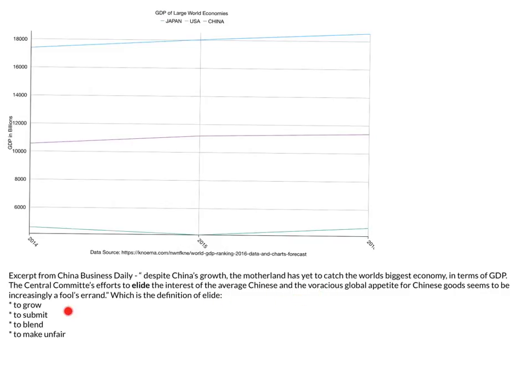So submit doesn't fit. To blend, the efforts to blend the interests of the average Chinese. So when we're blending something, we are putting two things together. And so blend is the correct answer because the word allied means to combine or blend the interests of the average Chinese and the global appetite. Because that is a blending of these two, and that fits to be one of the challenges that they have despite their growth. So it fits in the context as well. And then to make unfair obviously wouldn't be because I just told you it was blend.